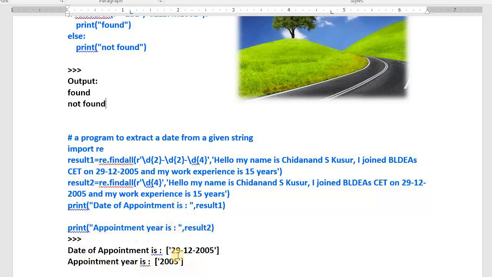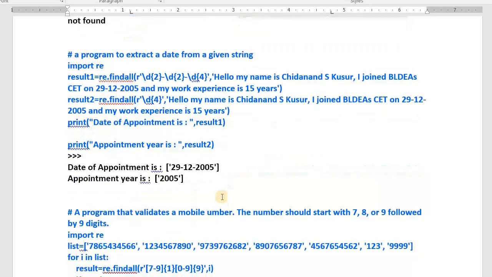This is how to extract the date or the year or any other pattern related to digits. This is what it is all about, the \d. Then how many digits you are trying to match, that you need to write, followed by any other character or symbol also. This is how we make use of our intelligence and write the program. Okay, see one more program.